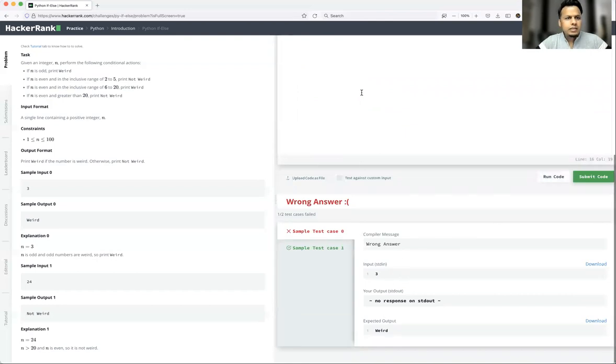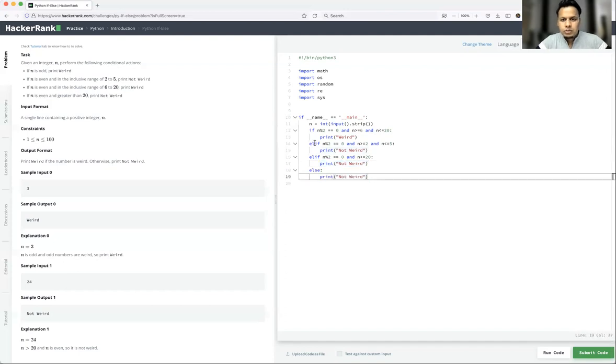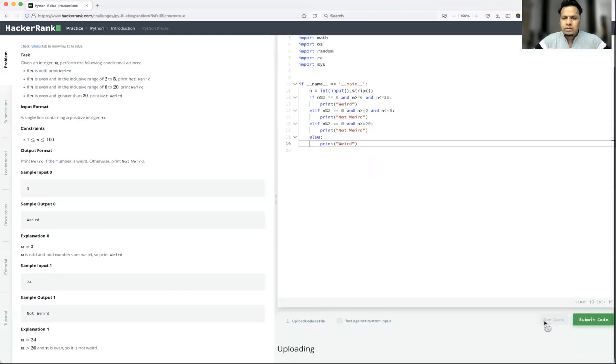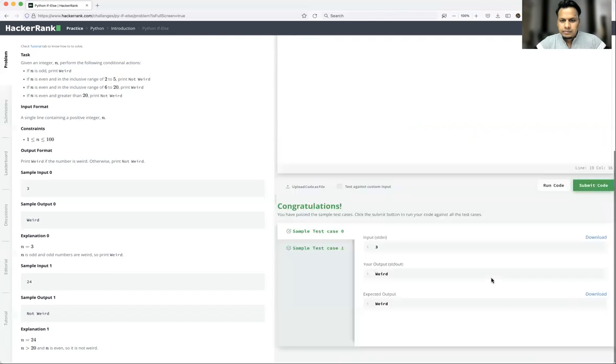Three, it is weird. Okay. We have to use else condition also, right? Else print weird, because those numbers where modulo 2 is not equal to 0 will not be even. Sorry, it should be weird. So that is an odd number. Let's run this code now. It should pass for 3. Yes, it is passed. Now let's submit the code.